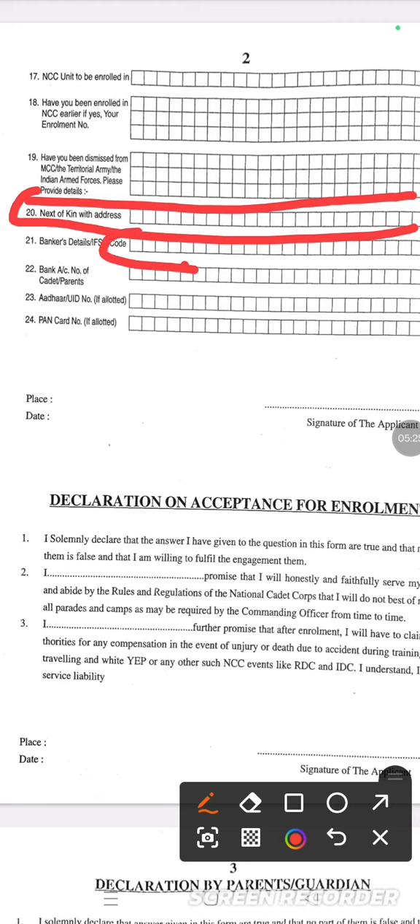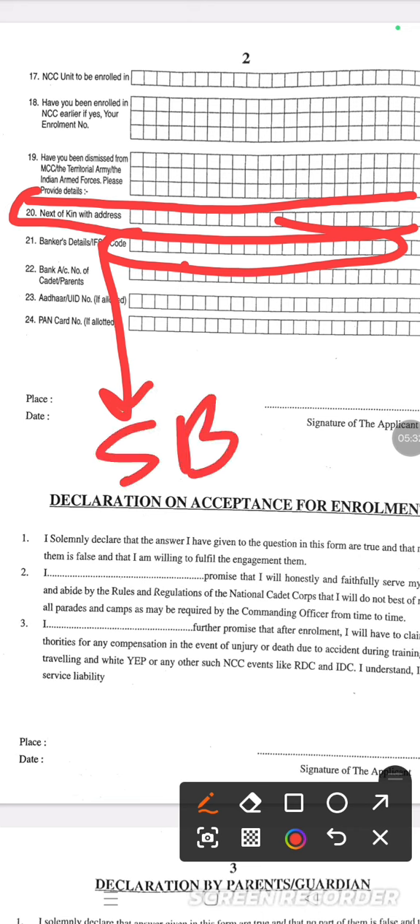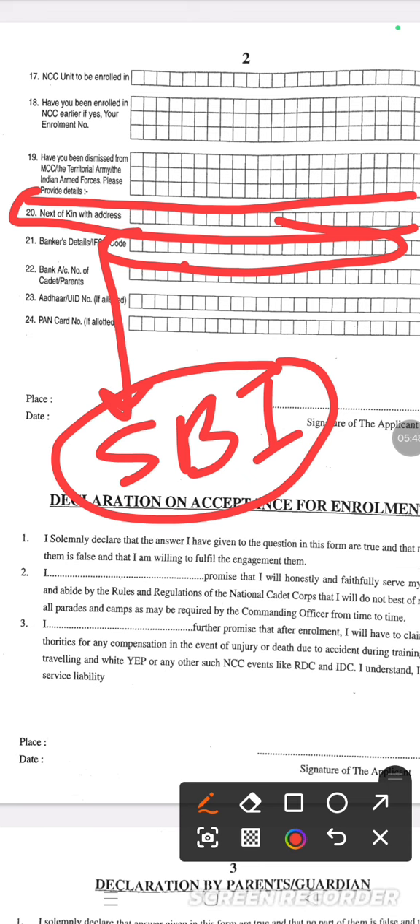Bank details, IFSC code. Just listen carefully, this is very important. Bank details: every cadet should have an SBI bank account only, because this is the instruction I have received from the battalion. They will transfer the amount, whatever dress allowance or any allowance there is, and credit it to your SBI account only. So if you have an SBI account then it's okay, otherwise we will try to coordinate with SBI officials and bring them to our school so they can open your account at school.